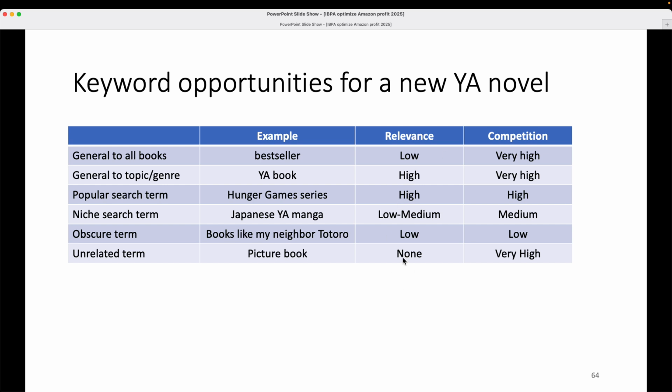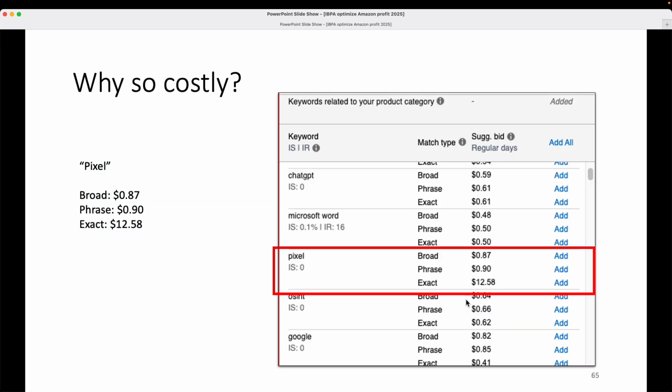It's probably low. The competition though may be very high, not just because other people have figured out that, oh, if I'm selling a YA novel, picture book may be a good term, but also because children's authors and children's publishers are using this term as well. So lots of advertisers will be using it. Therefore, the competition will be quite high for that particular term.